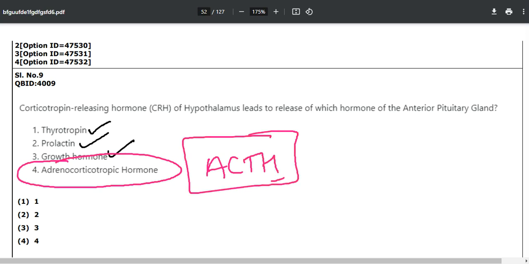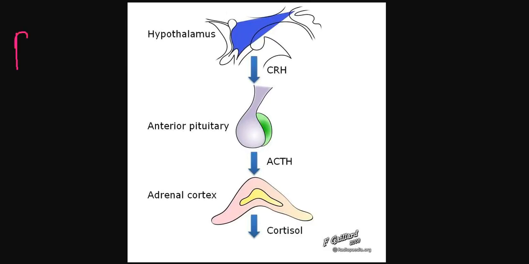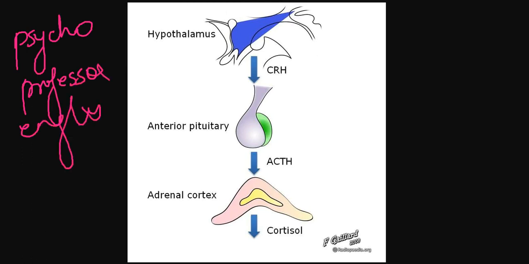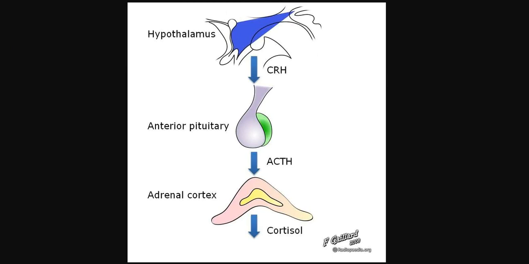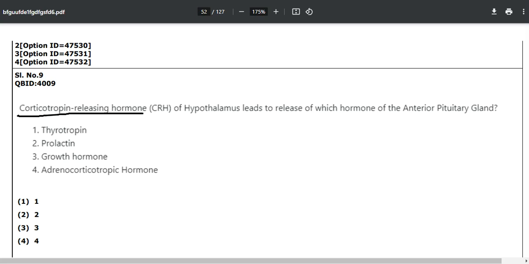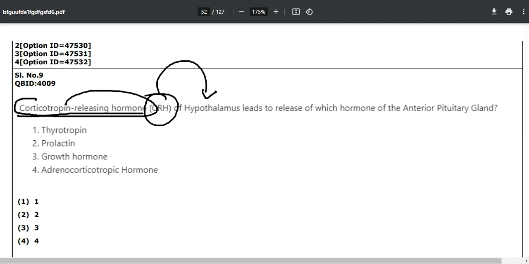So here it is your hypothalamus. What does it release? Your CRH, corticotropin releasing hormone of hypothalamus.